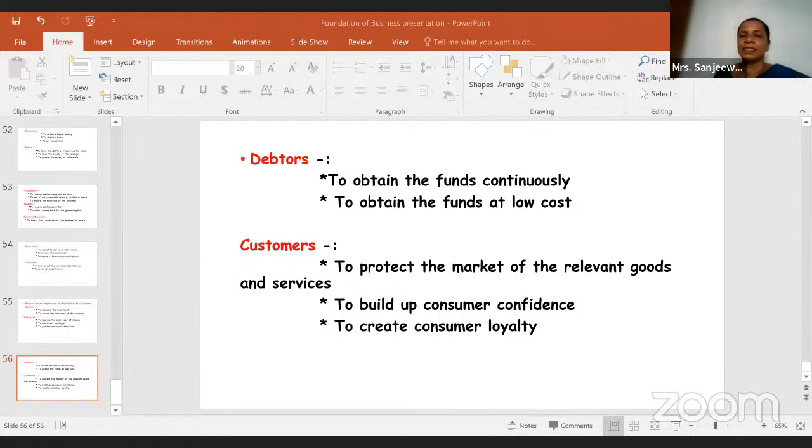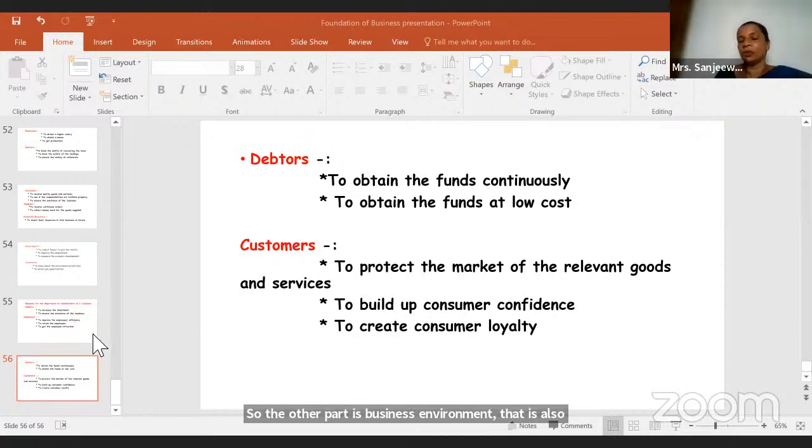Yes, done. Okay, so children, now you know this foundation of business has two parts. Now, the first part I'm done with that. The other part is business environment, that is also included in the first unit, right? So it's a lengthy lesson. So I thought that I will divide that and teach you all, right? So the first part now I taught you all, right? The second part I will teach you next week, that is the business environment.